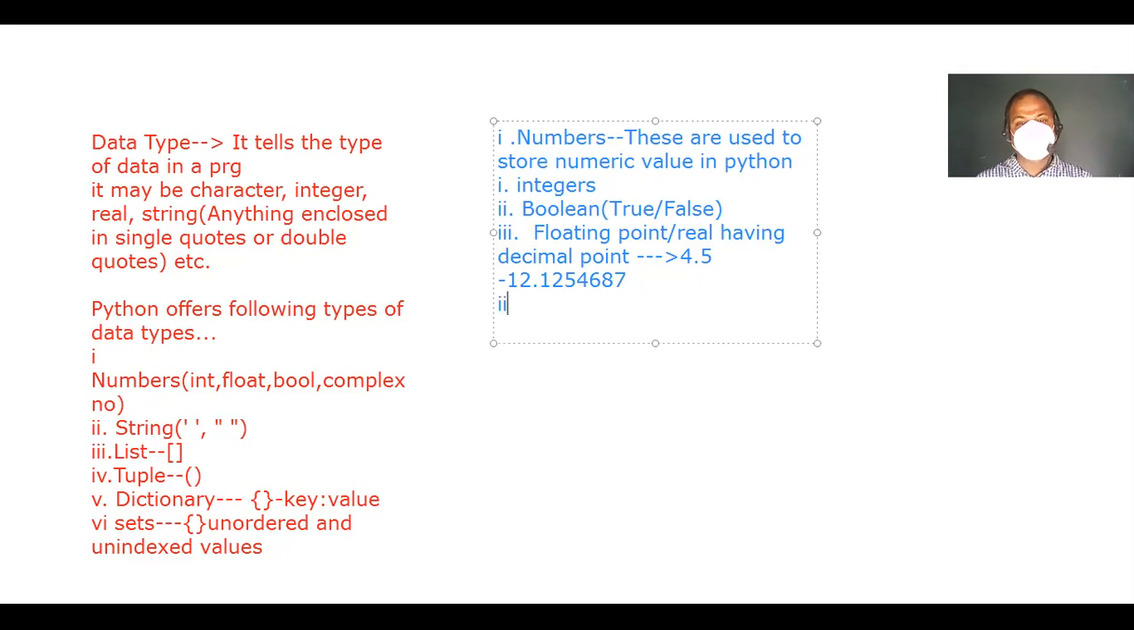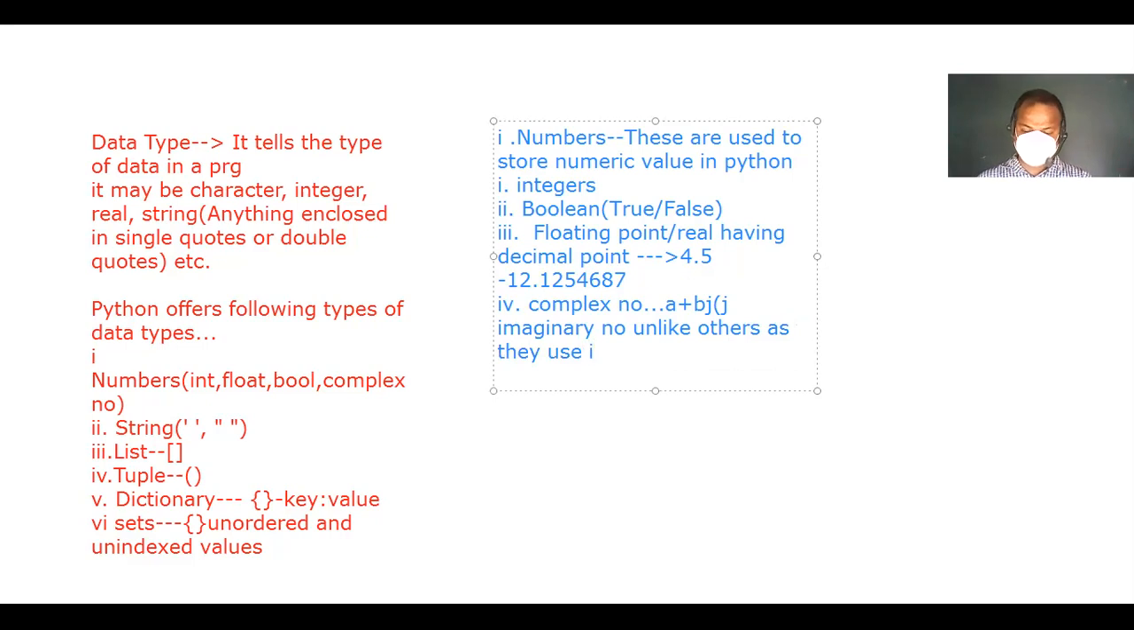And the fourth one, I think, is complex number. So what are they? They are in the form of a plus bj, where j represents the imaginary number. Unlike others, as they use i for imaginary numbers.